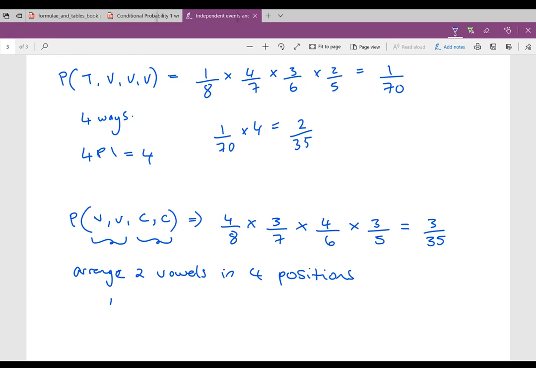So I have 4P2, which will give me 6 possible ways of arranging these 4 letters. So then I've got 3 out of 35 times 6, which will give me 18 out of 35.